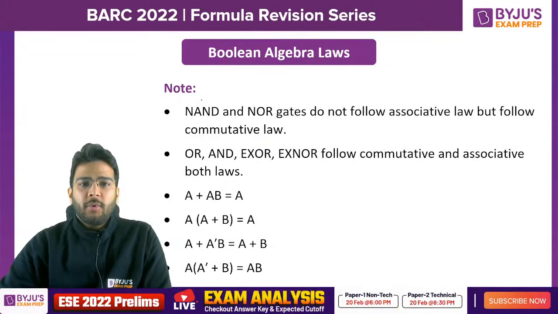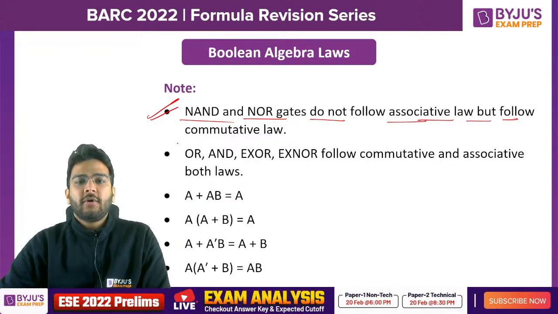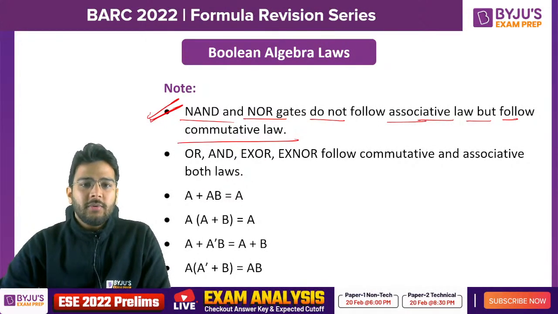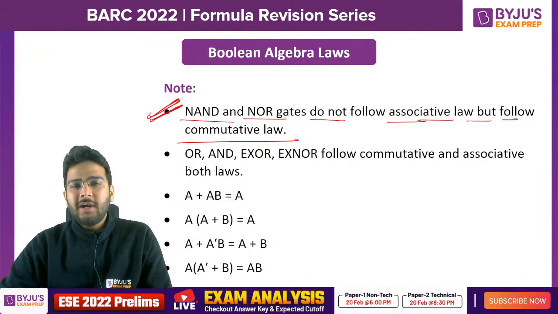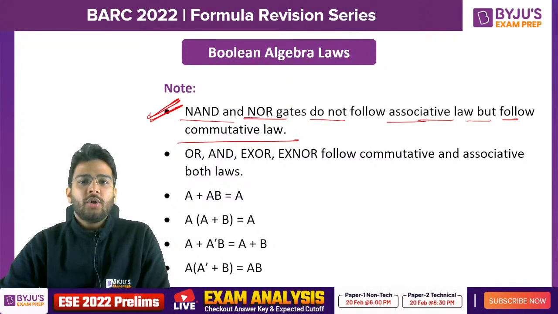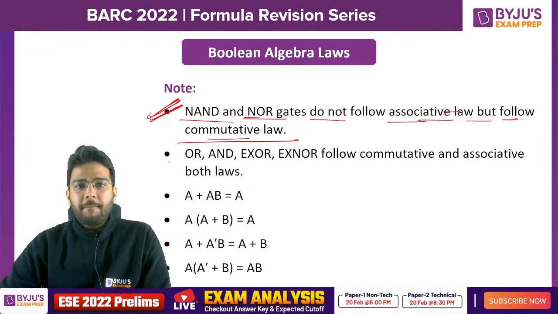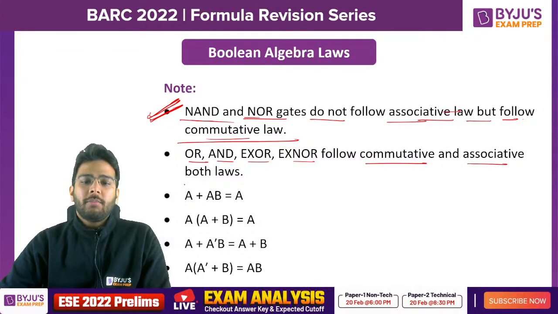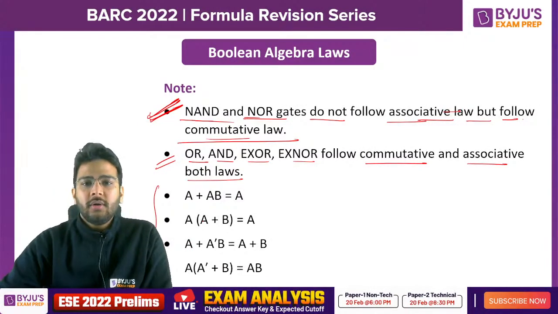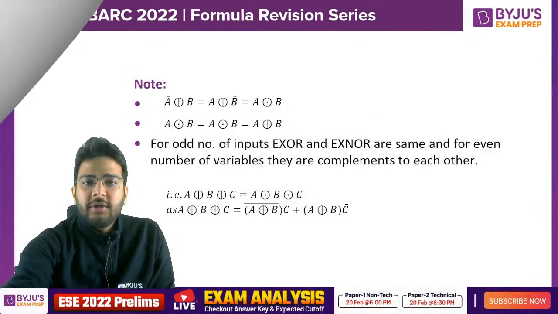So these are very important points here. NAND and NOR gates do not follow associative law, but they follow commutative law. This is a frequently asked question, and in 1 mark you can definitely expect this question, that NAND and NOR, they don't follow associative law. You can prove as well by substituting the values, but they follow commutative law. Whereas when we talk about OR and XOR and XNOR gate, they follow both commutative and associative laws. Clear? And then we have these simple properties based on distribution law. Okay, let's proceed further.